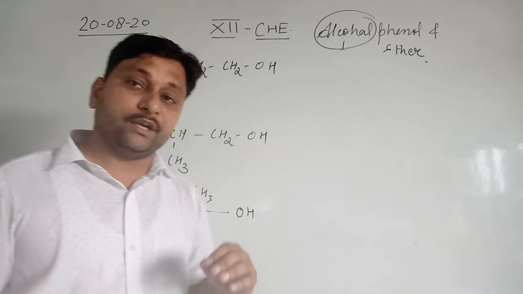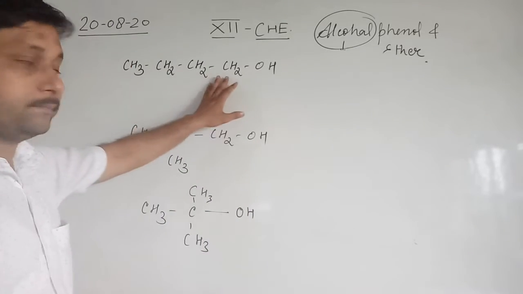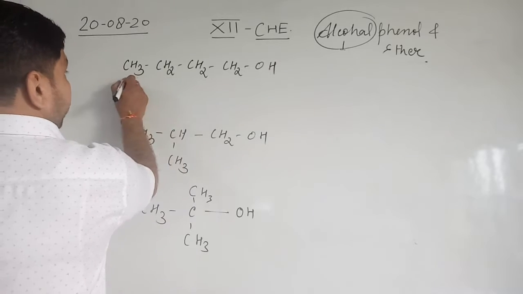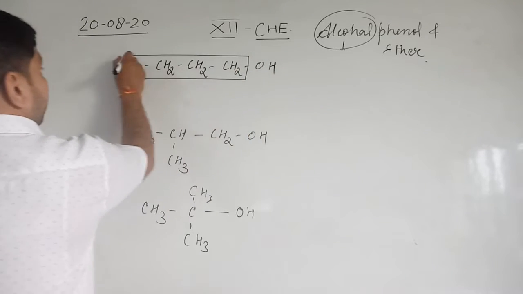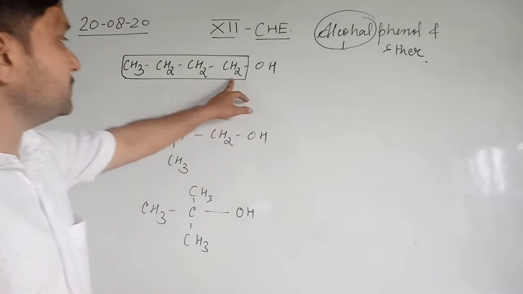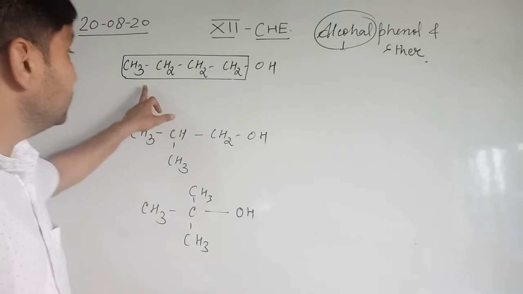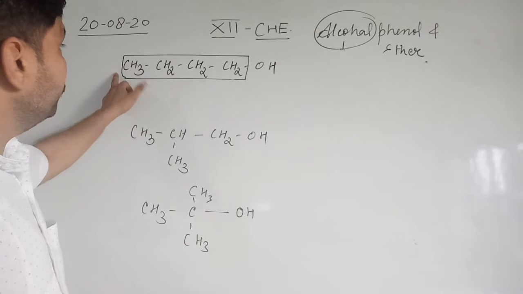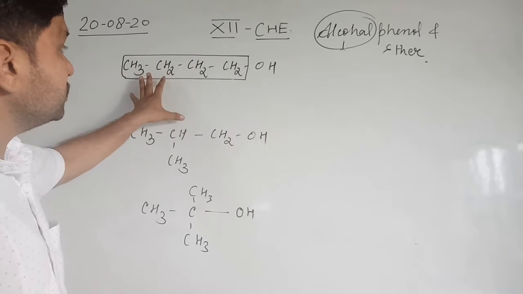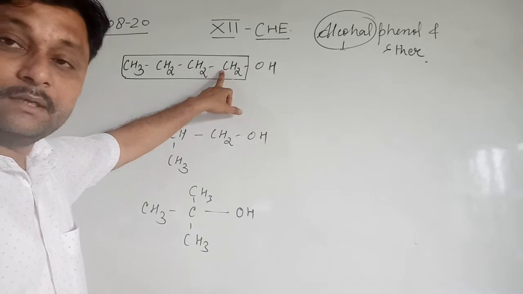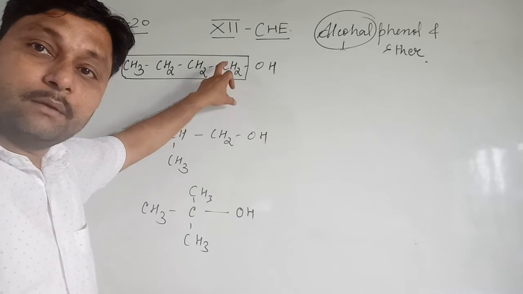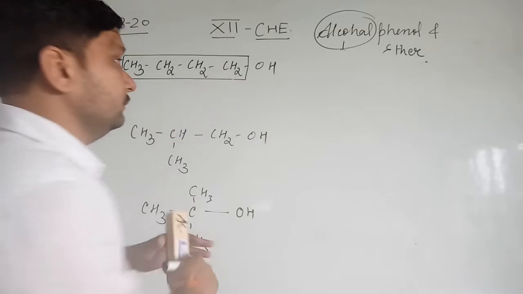All show different structures. See the first one. If we take the straight line, the straight pattern, the OH group is present on the terminal atom of this linear carbon chain. So 1, 2, 3, 4, means on the four-carbon chain, OH is present on the first carbon. Clear? That's why it is known as butane 1-ol.